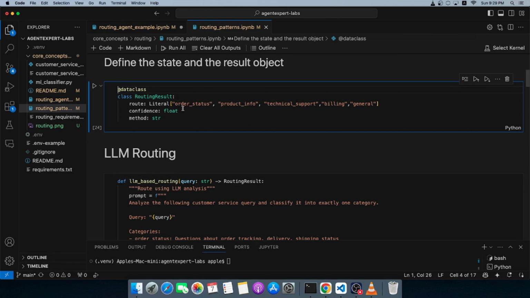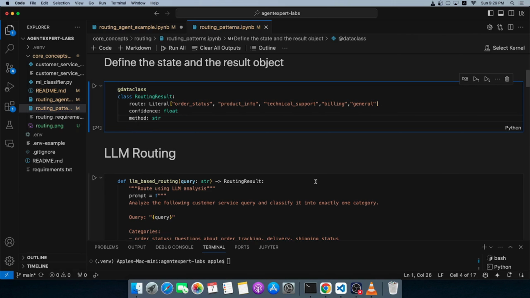If the query doesn't meet any of these, it'll be routed to general. We also need the confidence score of any classifier that we are working with, so that we have a minimum threshold in our agentic system. If the minimum threshold is not met, let's say the confidence score is less than maybe 0.75 or 0.8, then you don't want to use this and route it to general, or have a simple error method written that says, can you add more context? I did not understand your query, something like that. And method is basically just to tell which routing method this is.